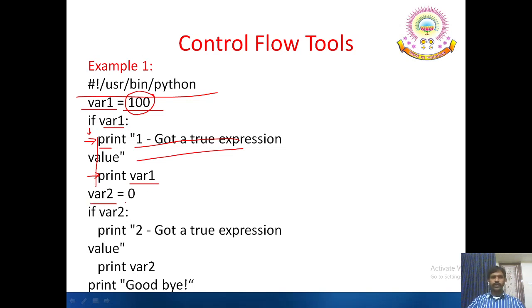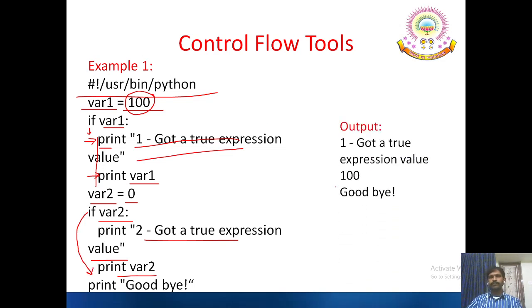If var2 is assigned to 0, if var2 got a true expression value, print var2 goodbye. Here the value is 0. If 0 not equal to 0, the condition is evaluated, but 0 not equal to 0 is false, so it continues to goodbye. The output, if you see, you can get more idea.